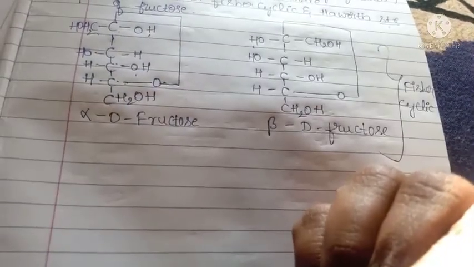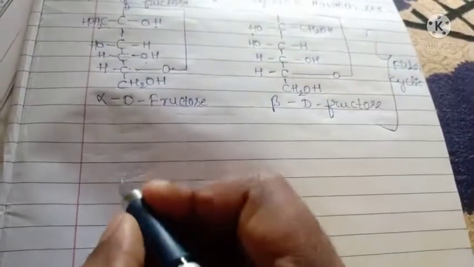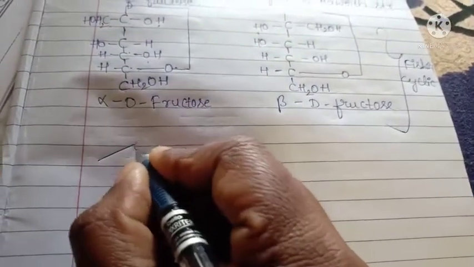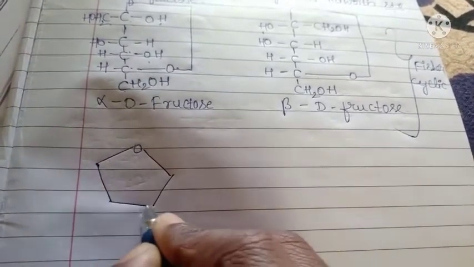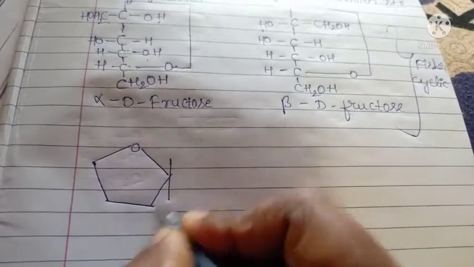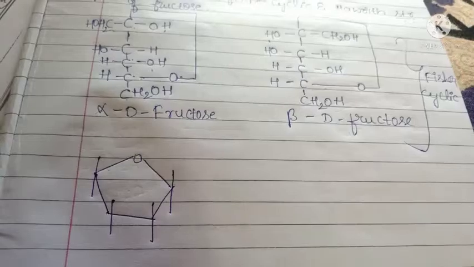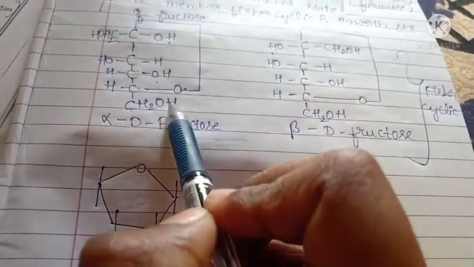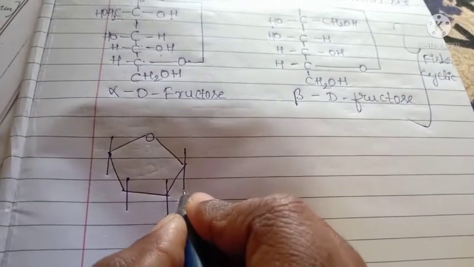Okay, then the furanose structure. It means the Haworth structure of a 5 membered ring. This is the furan structure. Okay, 1 2 3 4, and in that you have to see the groups on the right side. The groups on the right side should be on the lower plane. Okay, here ಕೆಳಗಡೆ ಬರೀಬೇಕು.